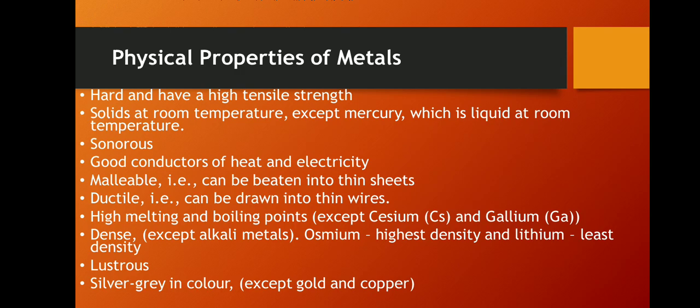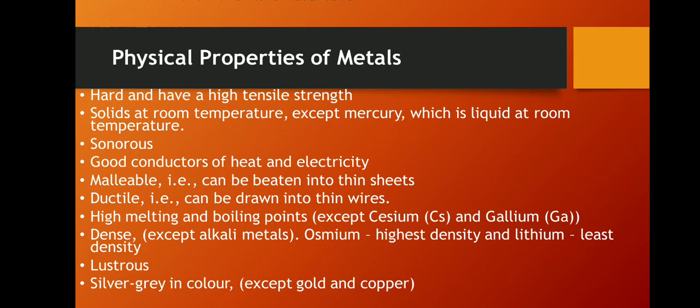Another one is luster. Do you know what luster means? The shine of metals is called luster. This shine is generally referred to as metallic luster. Malleability. Metals are malleable. The property of metals by which they can be hammered or beaten into thin sheets without breaking is called malleability. Example: gold, silver, copper are malleable.